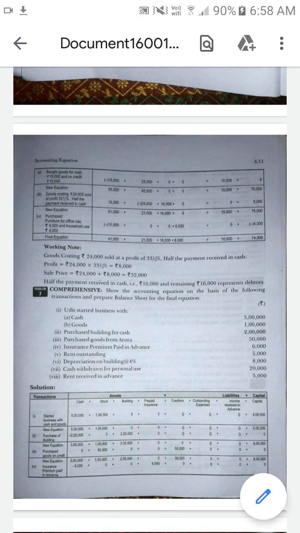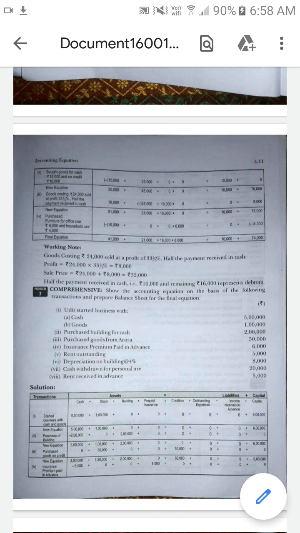One is cash, because 5,000 is coming inside, so the cash column in assets will increase, and a new liability is created under the heading income received in advance, 5,000. Understood? This is the way you have to analyze the problem and then do the problem.